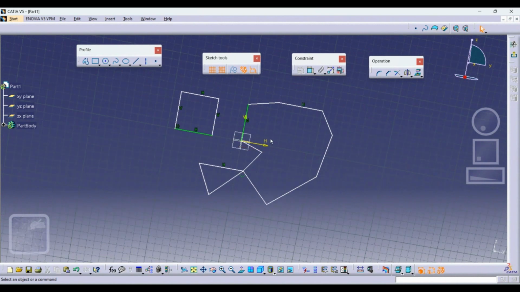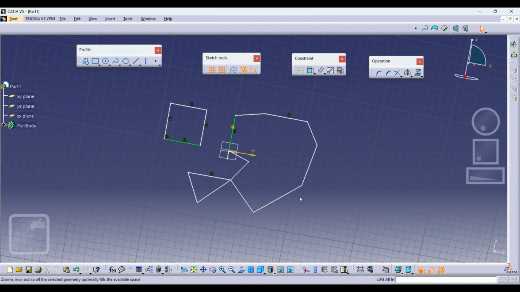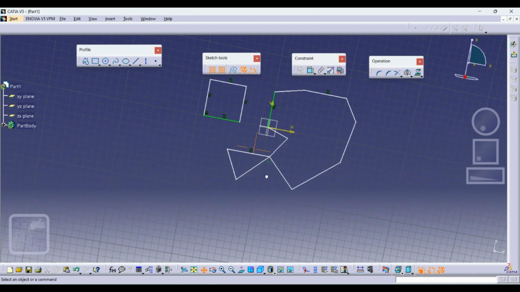Even if you are not able to do it this way, there is an option here in View by which you can do it. So I will just explain this. This is fly mode, we will see later. This is fit all in. It will fit all the components whatever you have made in this particular drawing into your screen. Okay, then you have pan. If you click on this and do like this, then you will start panning your sketch across your Catia.